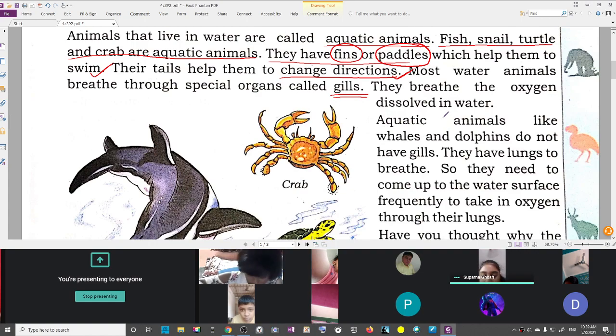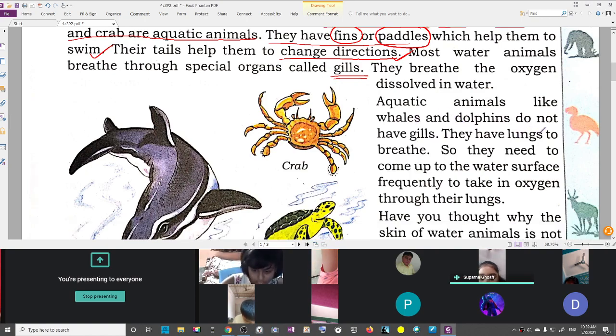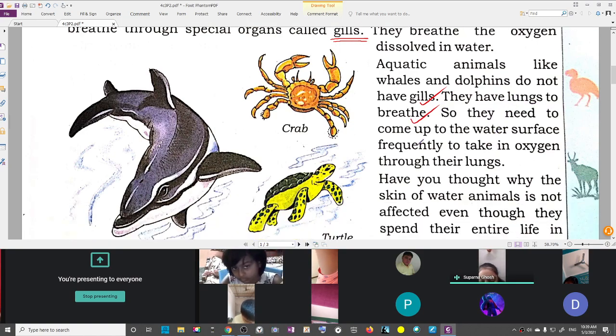Now read from the next line. Next paragraph. Aquatic animals like whales and dolphins do not have gills. They have lungs to breathe. So they need to come up to the water surface frequently to take in oxygen through their lungs.